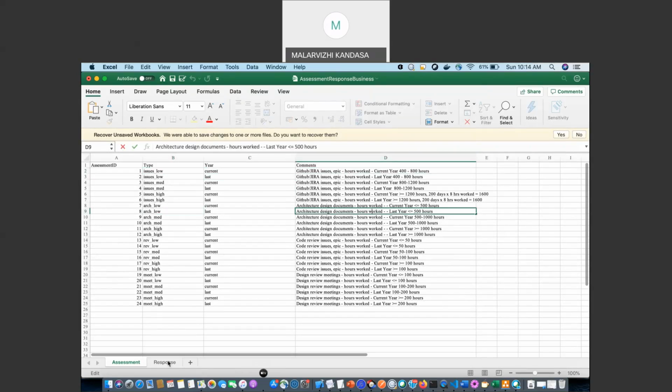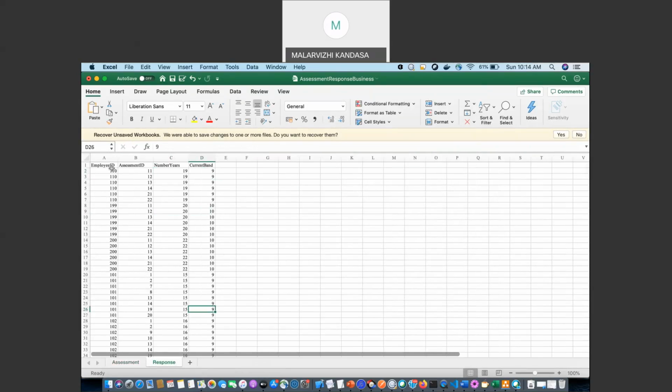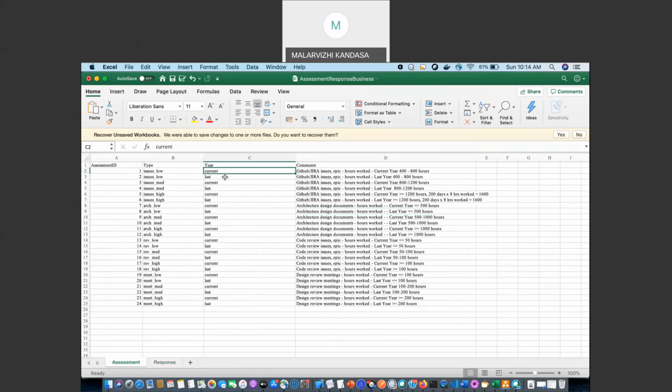In sheet 2, you can see the various employees who are mapped to the different assessment types. Also, you can see that in the assessment type, there is a current and last year, which means that only when an employee performs consistently for current and last year is eligible for progression.